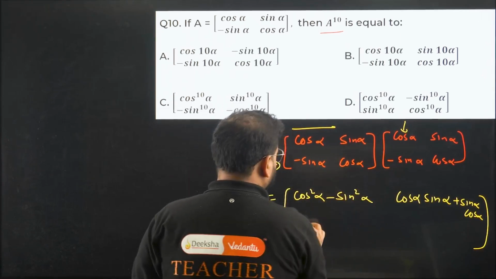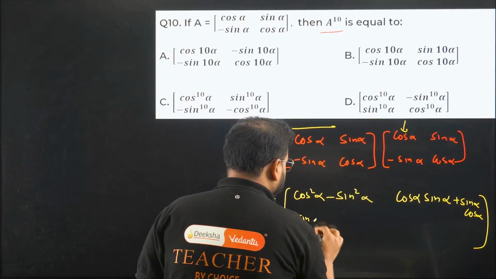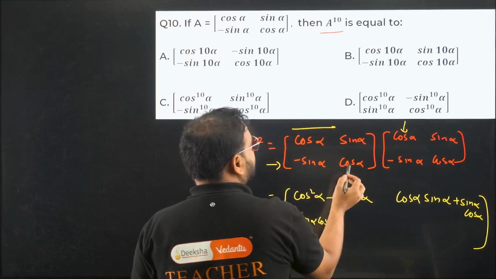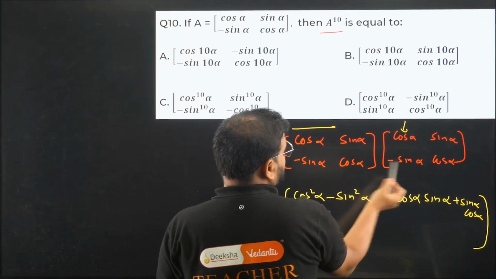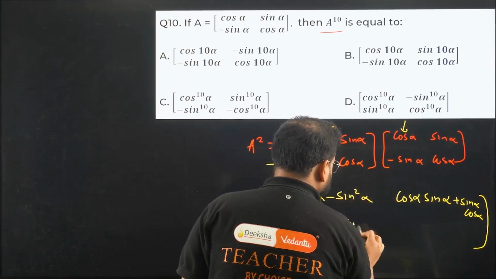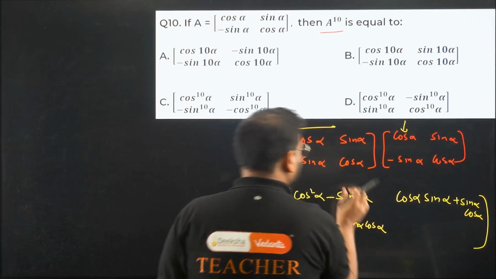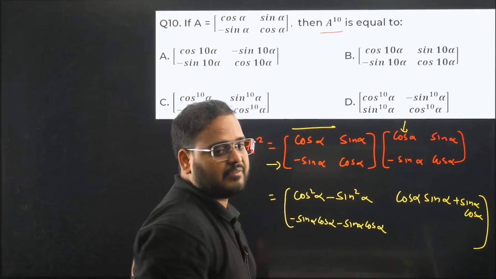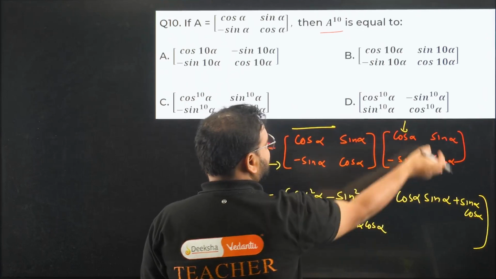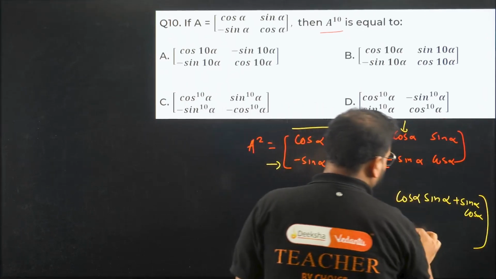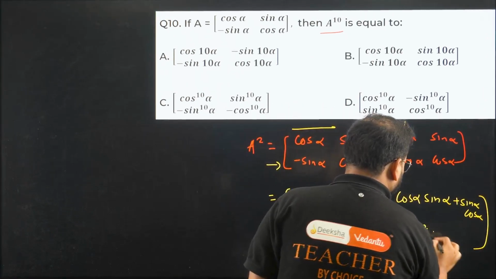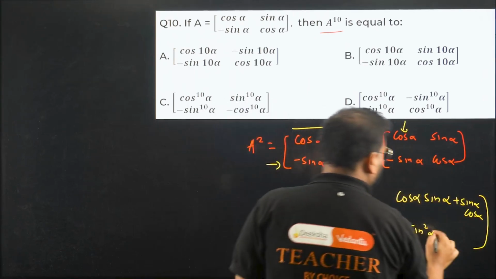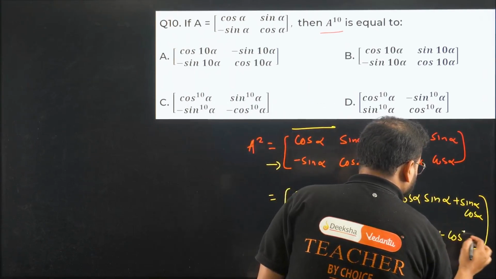Sin into cos becomes minus sin alpha cos alpha. And this we have to do what? Cos into minus sin. Again becomes minus sin alpha cos alpha. Please check. Cos and sin, over here minus sin and cos, and we have cos and minus sin, so same thing is coming. Again we're going to do this with the second column, minus sin into sin will become minus sin square alpha, and cos into cos will become plus cos square alpha.